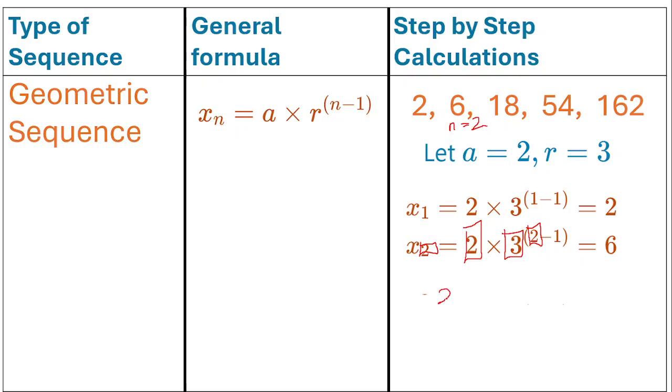So let's go ahead and do it. We have 2 multiplied by 3 to the power of 2 minus 1. What is 2 minus 1? Well, 2 minus 1 is 1. So we have 2 times 3 to the power of 1, which is simply 2 times 3. And 2 times 3 is definitely 6. And so that's why our answer here is 6. And that is indeed x sub 2, our second term.